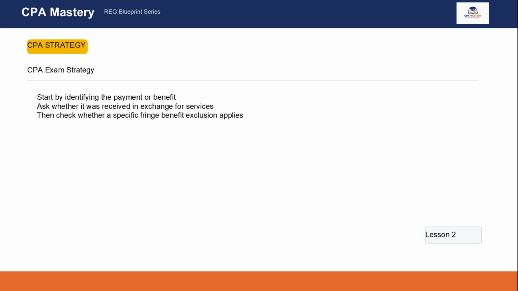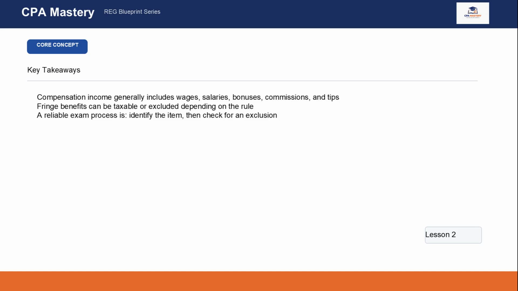Here's the exam process I want you to use for compensation questions. Step 1. Identify exactly what the taxpayer received. Was it salary, a bonus, a commission, a tip, or a fringe benefit? Step 2. Ask whether the item was received in exchange for services. If the answer is yes, the starting assumption is that it belongs in gross income. Step 3. Check whether the item is a fringe benefit that qualifies for a specific exclusion. This process keeps you from jumping to conclusions too quickly. It also helps you separate ordinary taxable compensation from excluded employee benefits, which is one of the most important distinctions in this lesson.